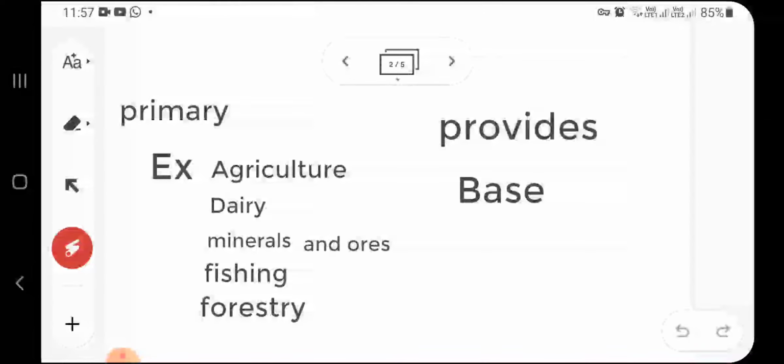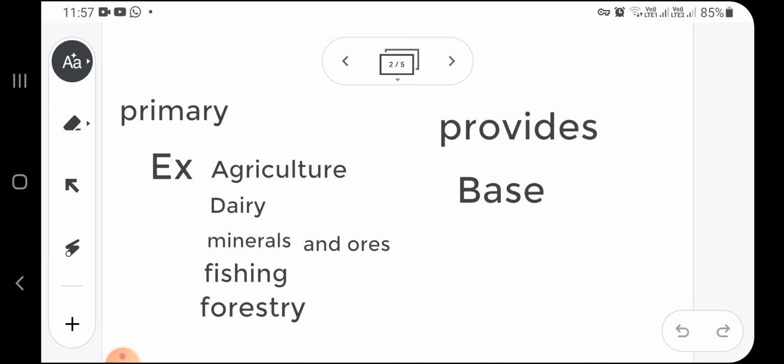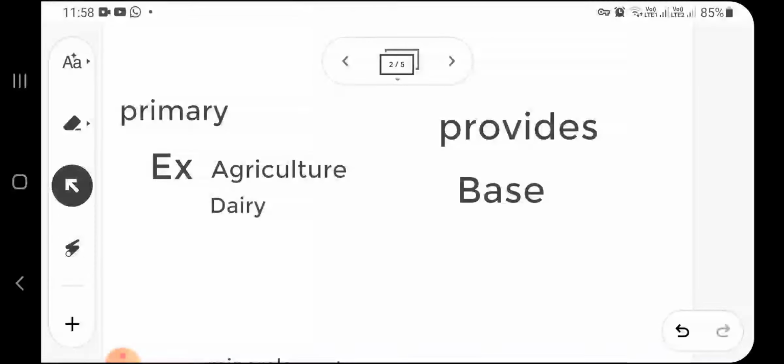Under primary sector, examples: agriculture, dairy, milk products, minerals and ores. What is ore? Ore means a stone which contains mineral. It is called ore. Minerals and ores come under primary sector. And fishing and forestry come under primary sector.